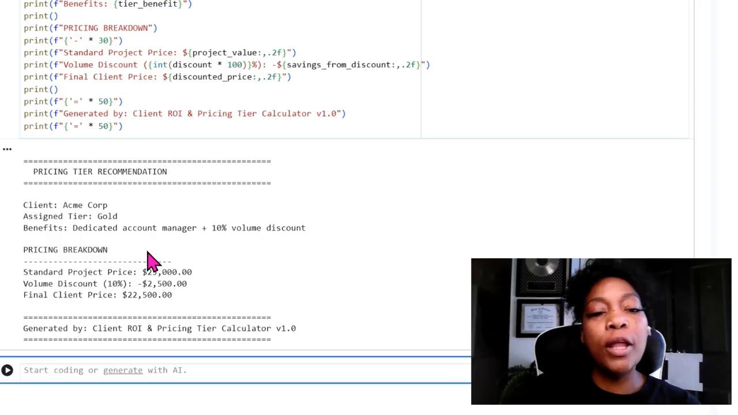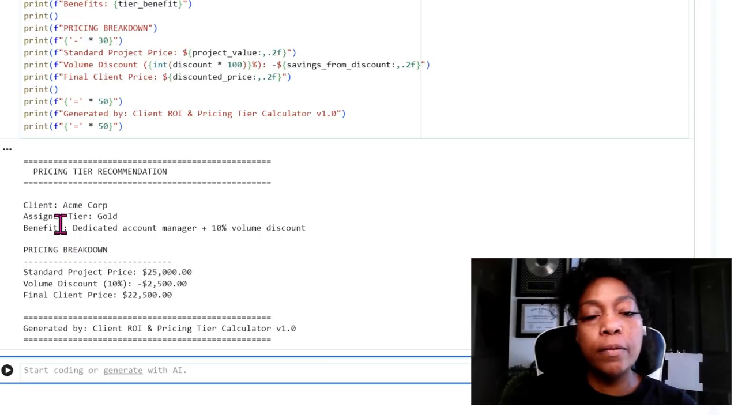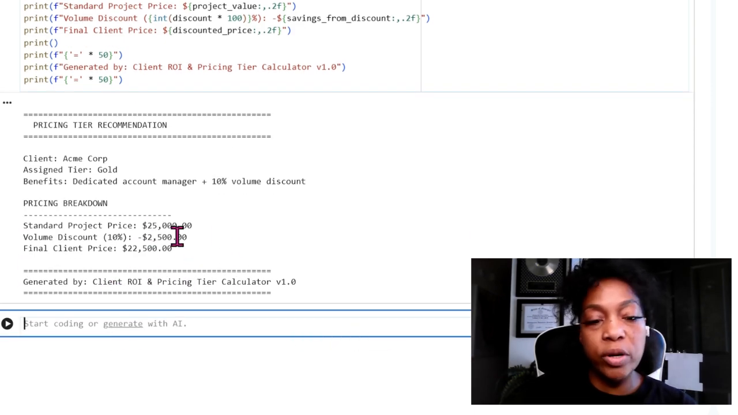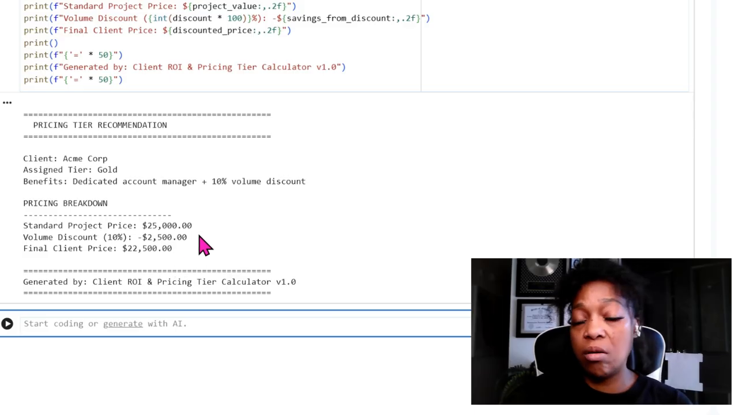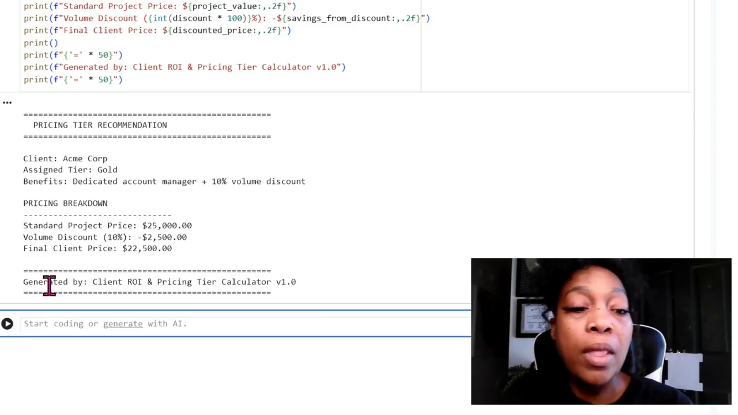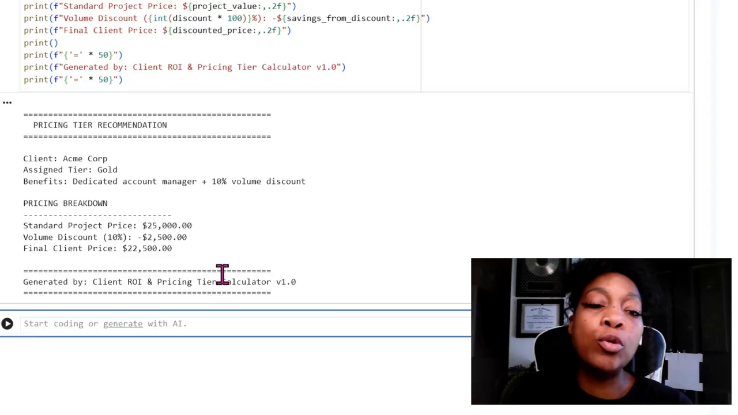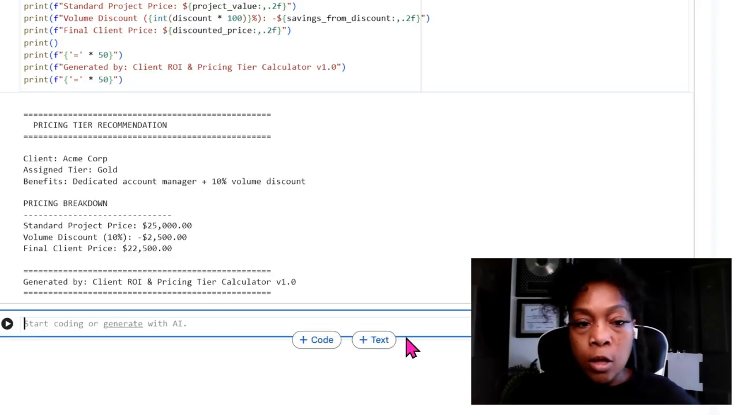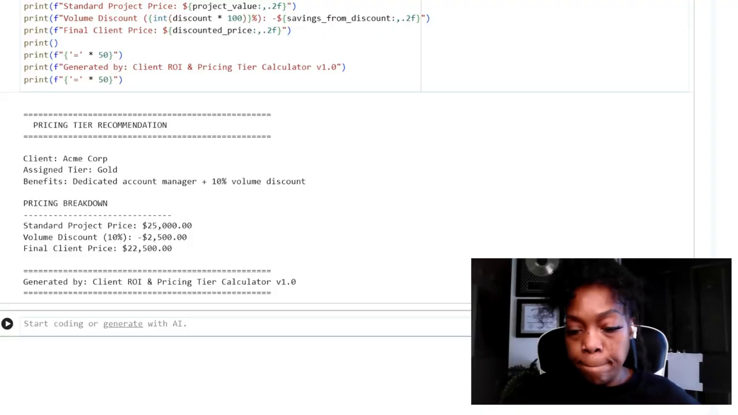Okay, like if they're gold, they're going to get a dedicated account manager with a 10% discount, and then here's their project pricing. So it's like if their project is 25,000, they get a 2,500 discount. We got to be doing a lot of business, giving away that kind of money, and then the final price will be 22,500. All right. So that's what that meant.